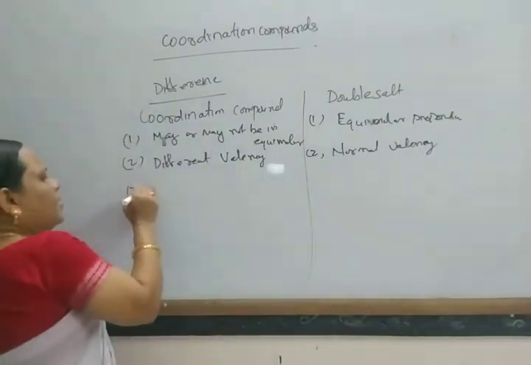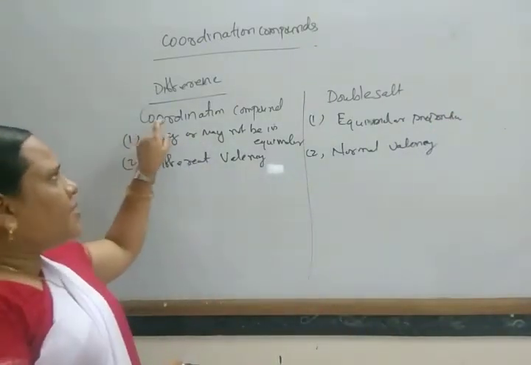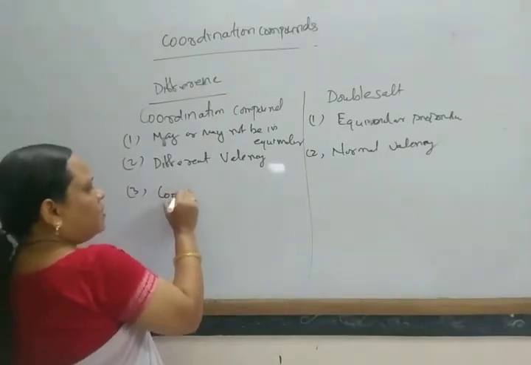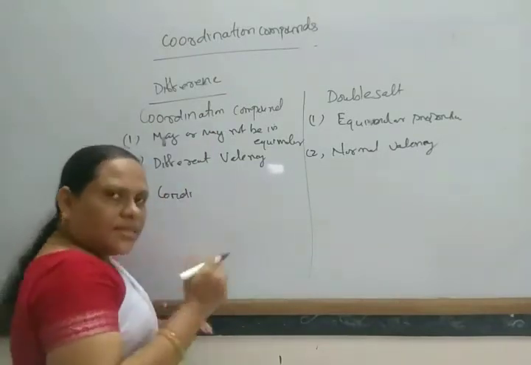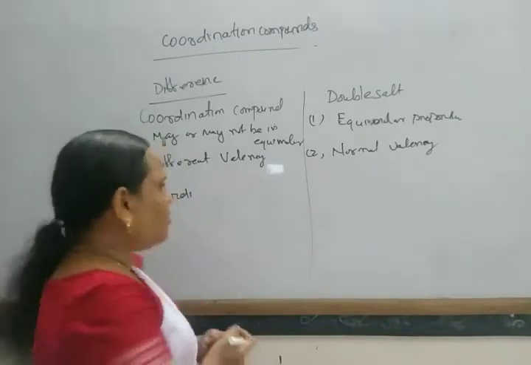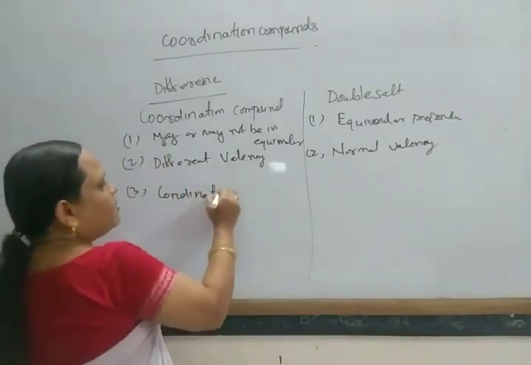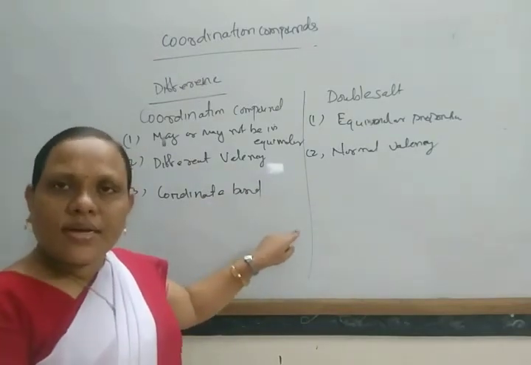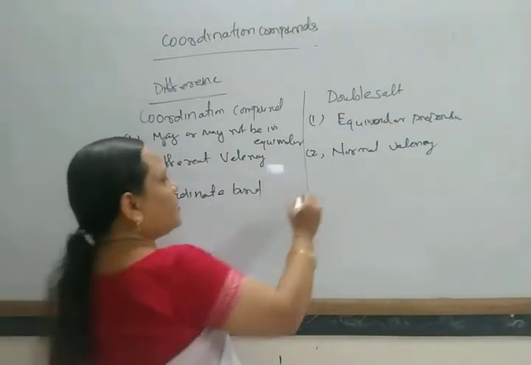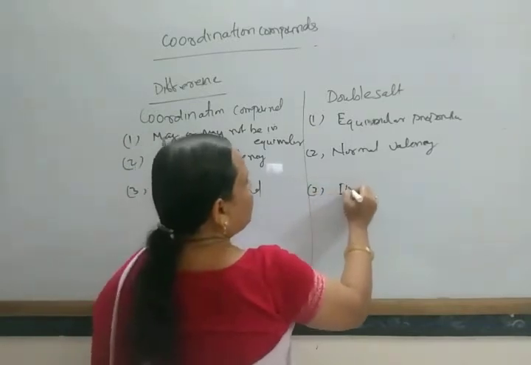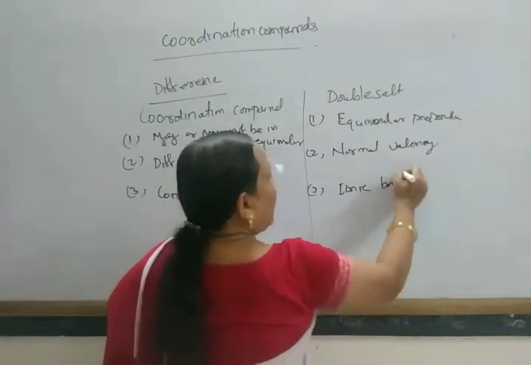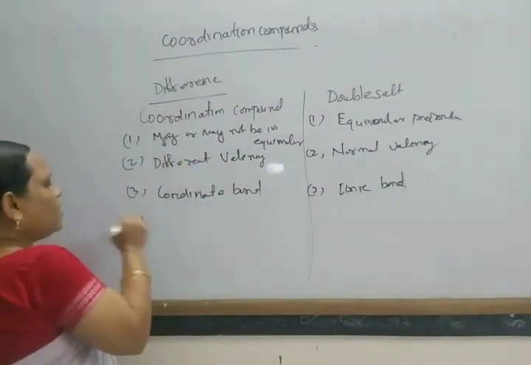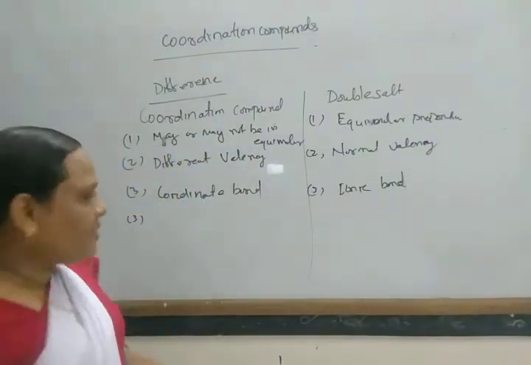Next, in coordination compounds, generally coordinate bonds are formed. The metal atom forms coordinate bonds with the surrounding atoms, ions or molecules, but in double salts generally ionic bonds are present.